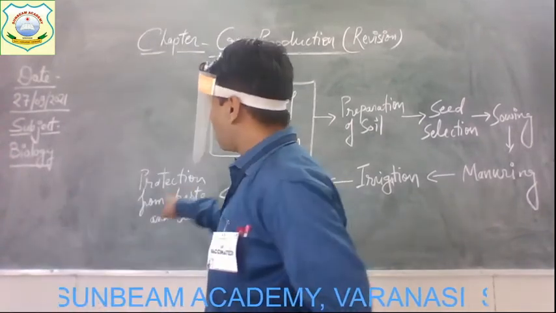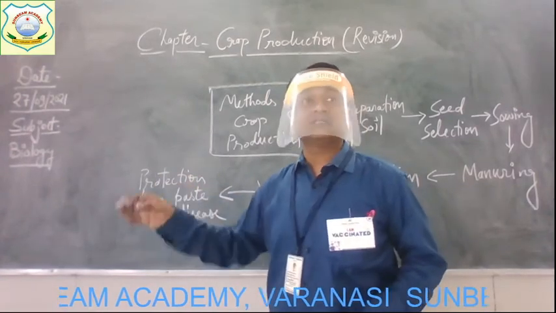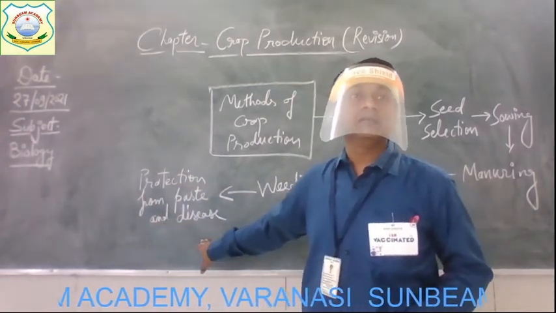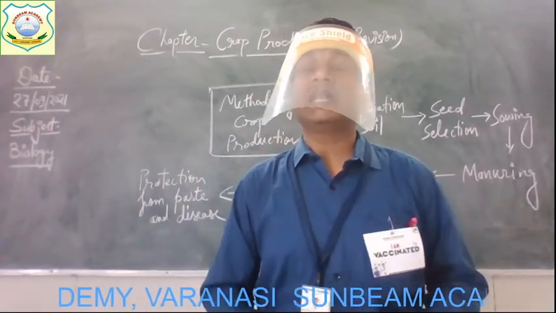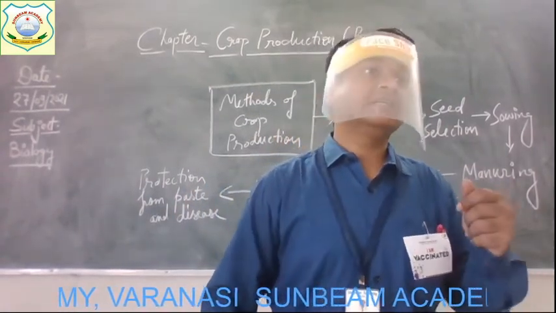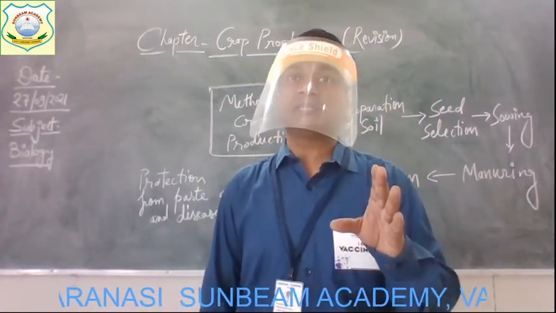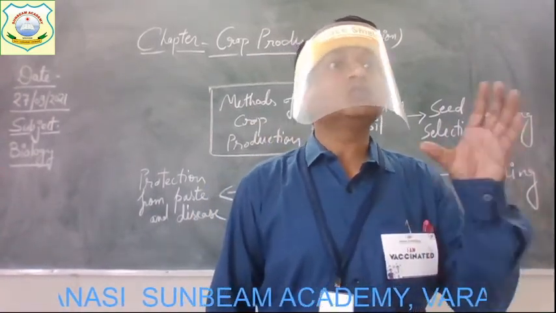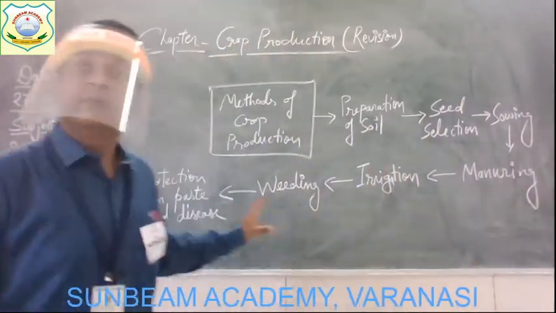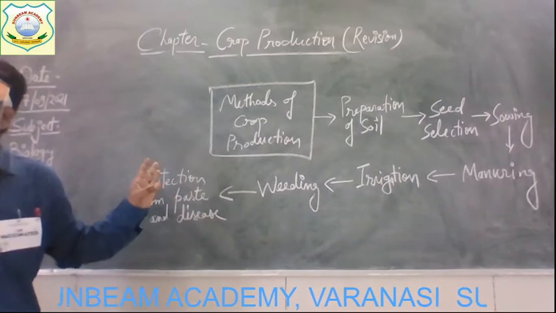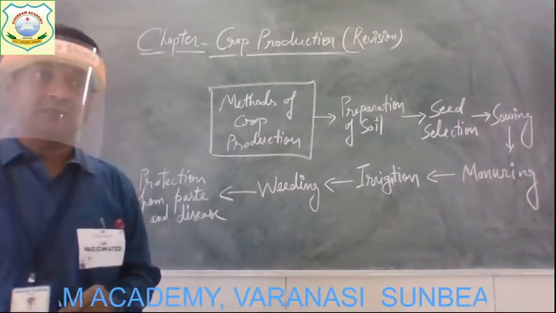These disease-causing germs, the pests that cause diseases in the plant, are controlled by using certain substances like pesticides. Pesticides are chemical substances which are sprayed on the plant to kill the pest or disease-causing microorganism and protect our plant from diseases.